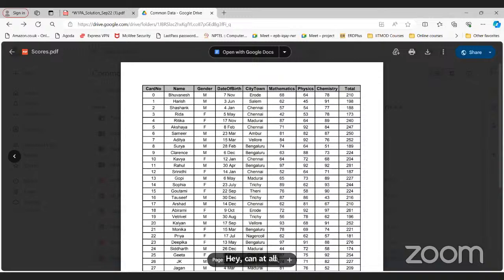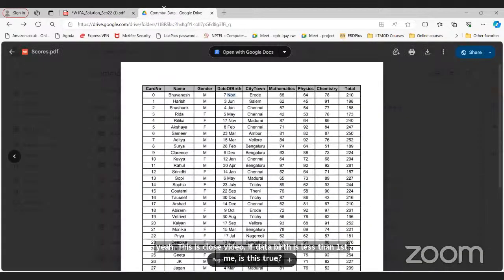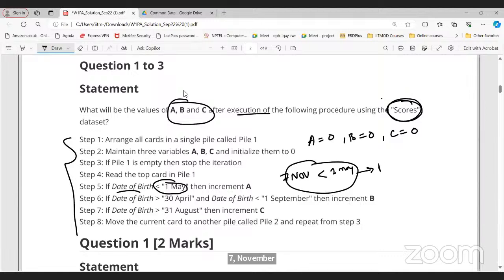If date of birth is less than 1st May, is this true? Is the date of birth of this particular row less than 1st May or greater than 1st May? Is this condition true or false? False. 7th November is not less than 1st May. If the value of this comparison is false, then we don't need to increment the value of A. We'll increment only when this condition is true. Right now this is false, so we don't need to do anything.